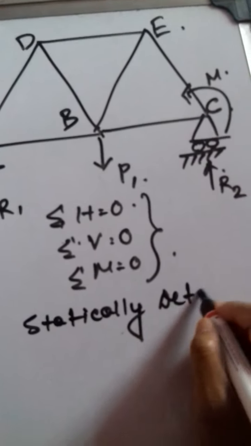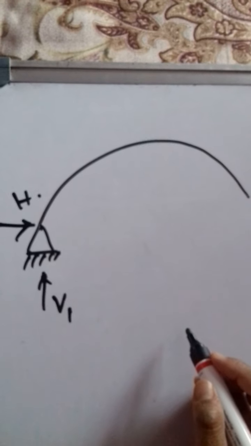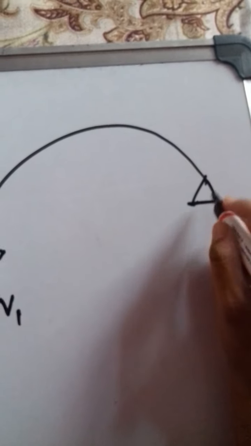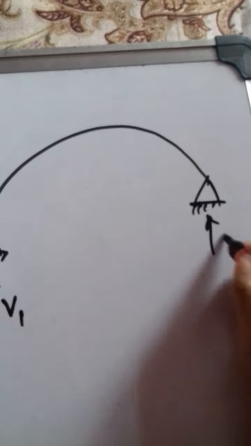Clear? Okay. Now see, let us move on to the last example for statically determinate structure. We have taken beam, we have taken portal frame, we have taken truss. Now let us take an arch kind of structure. This is an arch. This is a hinge support. So there are two reactions, H and V. Again it's a hinge support. So there are two reactions.